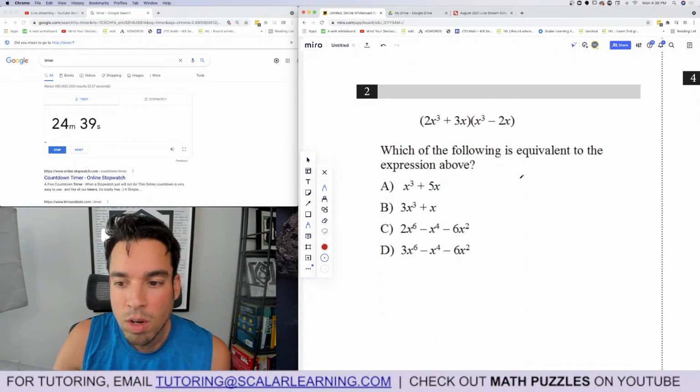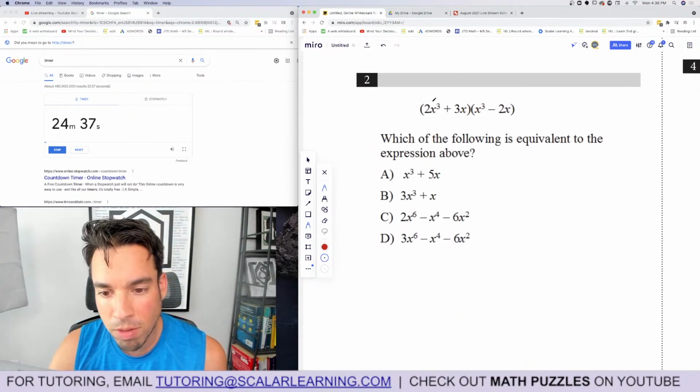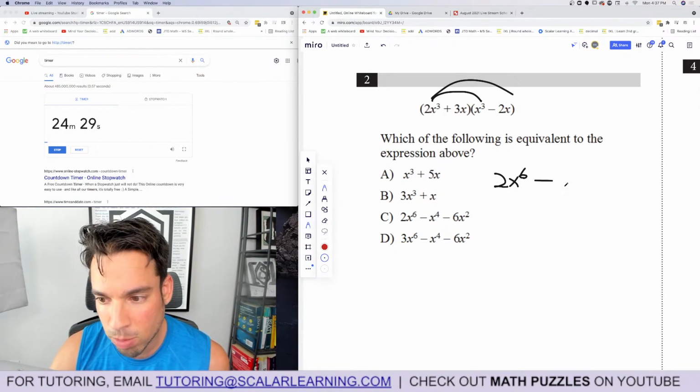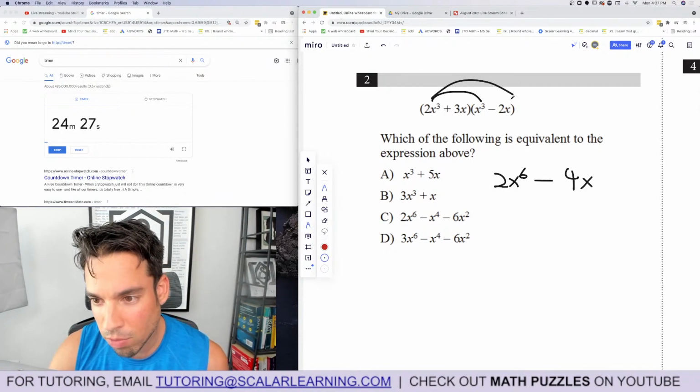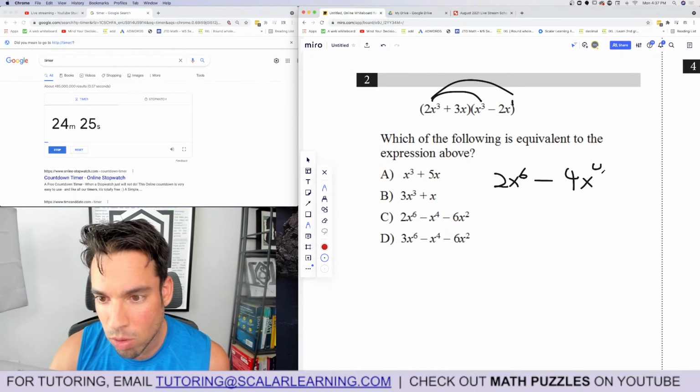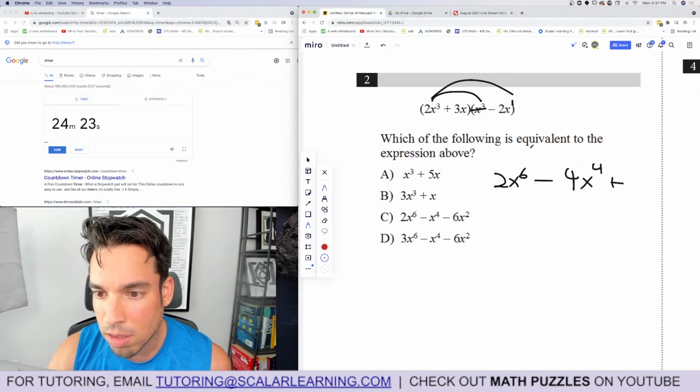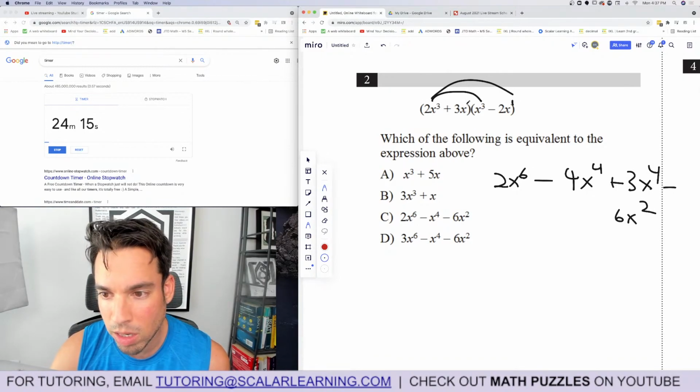Correct. Number 2. What are the following expressions equivalent to the question above? All I'm going to do is FOIL, FOIL, FOIL. So FOIL. 2x, add the exponents to the 6th, minus coefficients multiply 4, and the exponents add. Don't forget there's an invisible 1, x to the 4th, plus 3x to the 4th, minus 3 times 2 is 6x, and then it's squared. x times x is x squared.